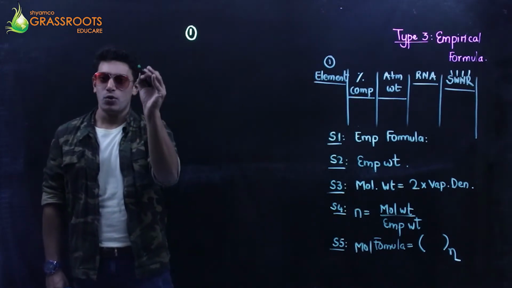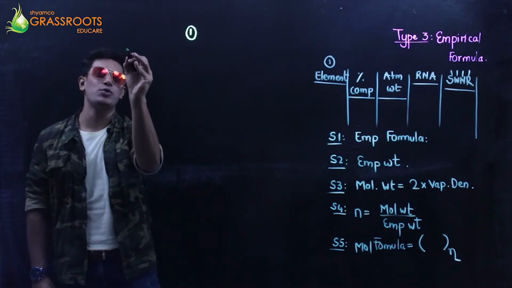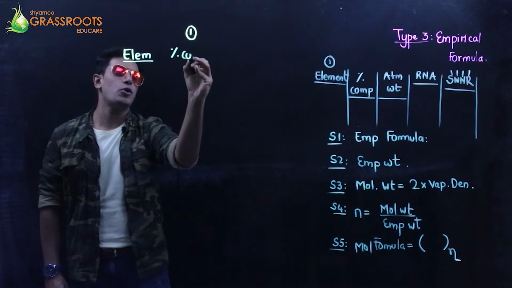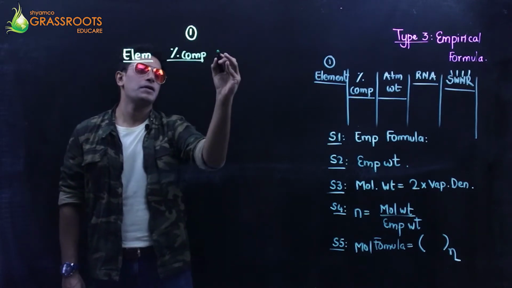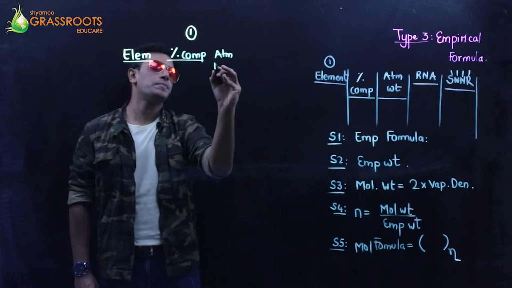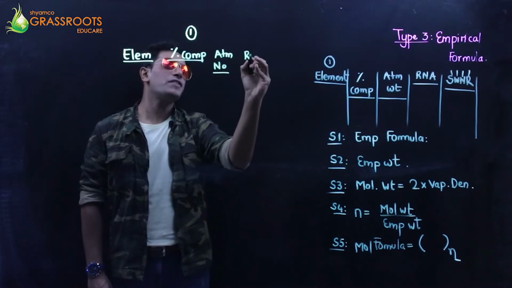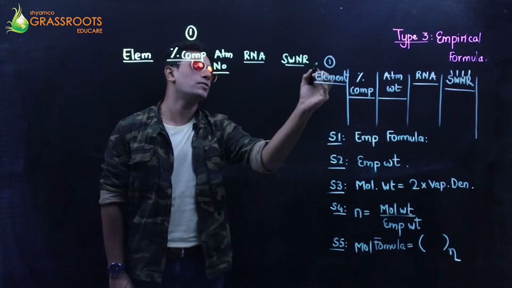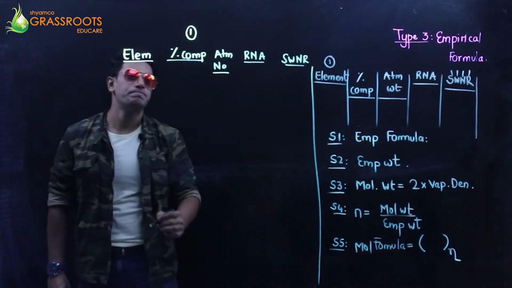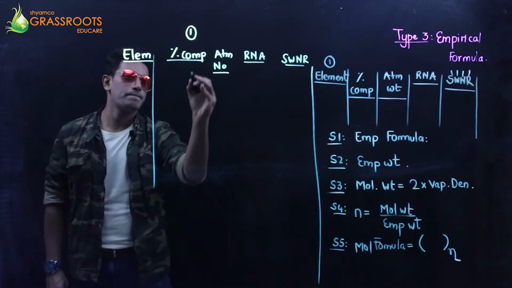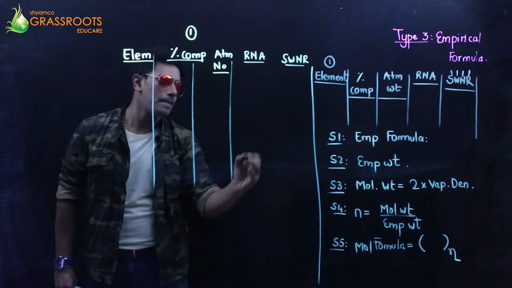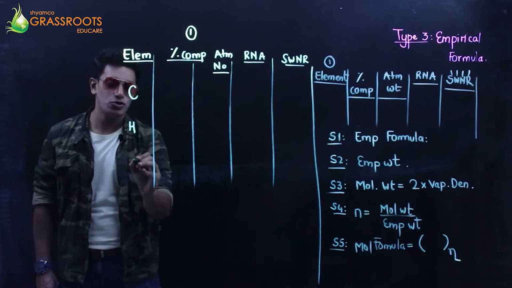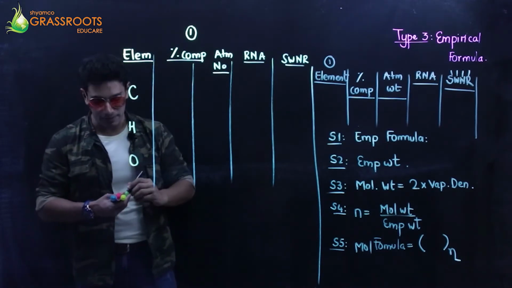Let's start. We start with the same tabulated method. Element, percentage composition, atomic weight, relative number of atoms, and simplest whole number ratio. Let's begin. The elements are carbon, hydrogen and oxygen, so we have 3 elements.